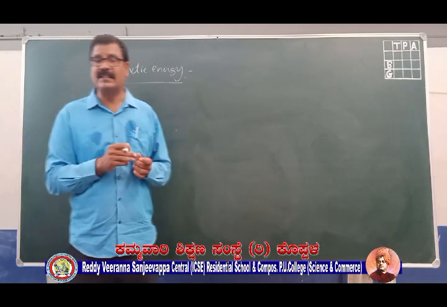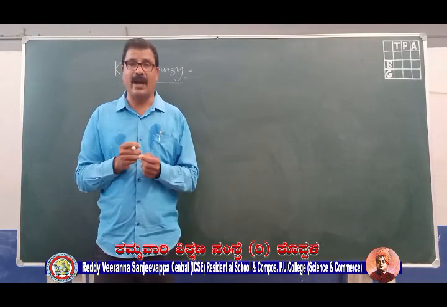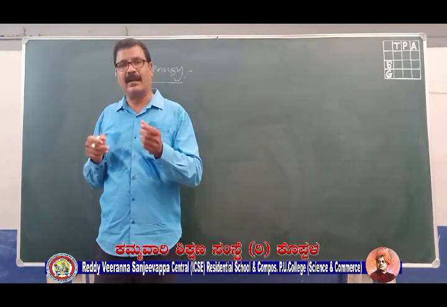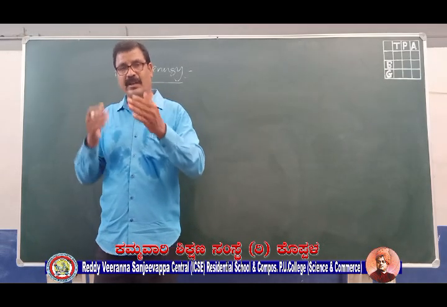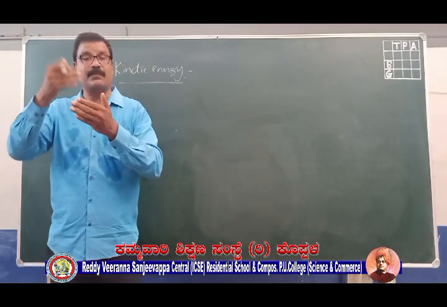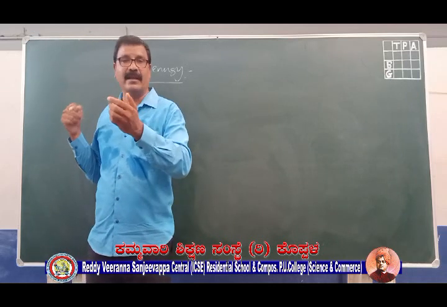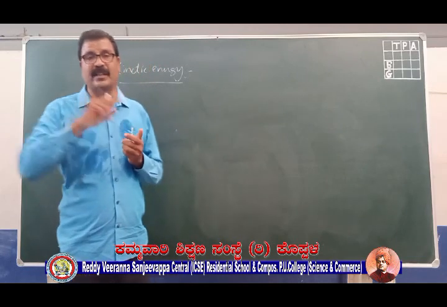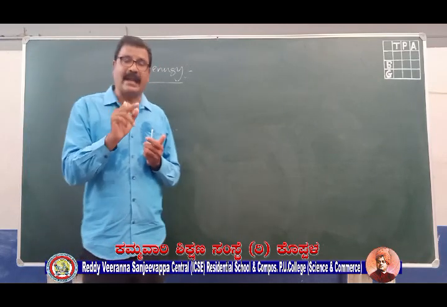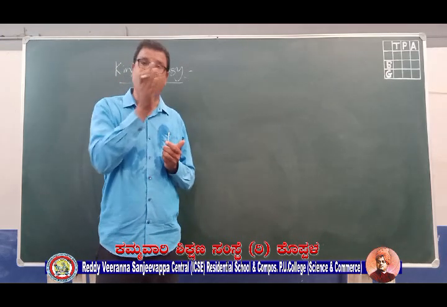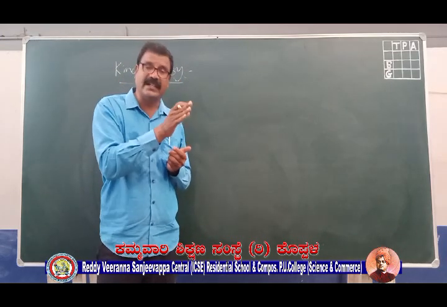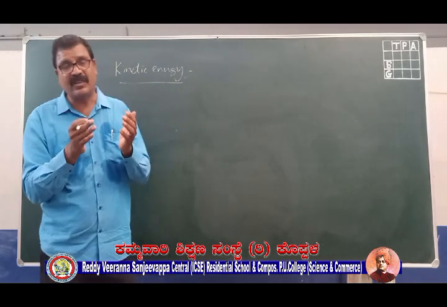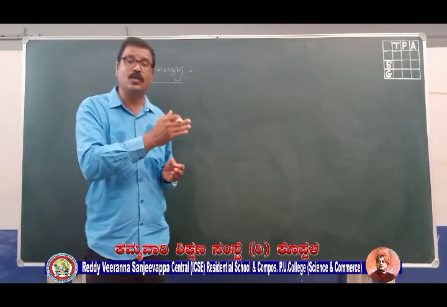Same way, I can give you an example of a bow and arrow. You take an arrow, keep it in the bow and pull it back. While you are pulling back, you are giving elastic potential energy to the arrow. When you release it, the arrow starts moving in the forward direction. That moving arrow possesses kinetic energy. Initially it had potential energy. What type of potential energy? Elastic potential energy. So when you release it, it will be converted from potential energy to kinetic energy.